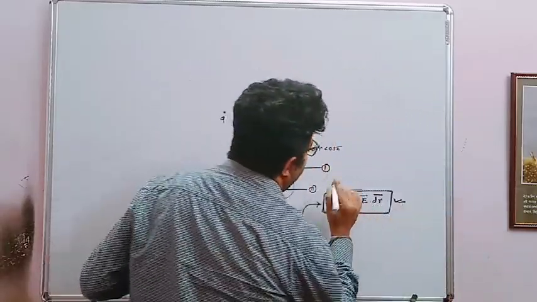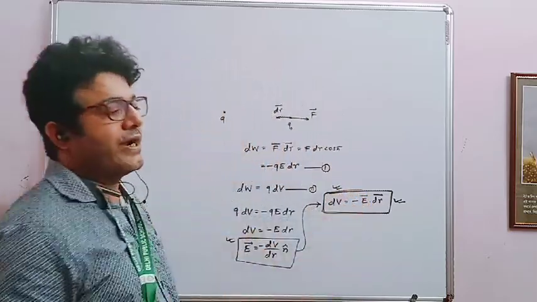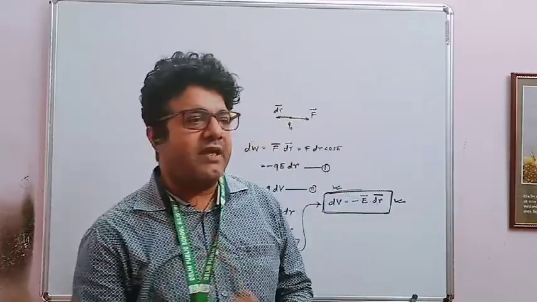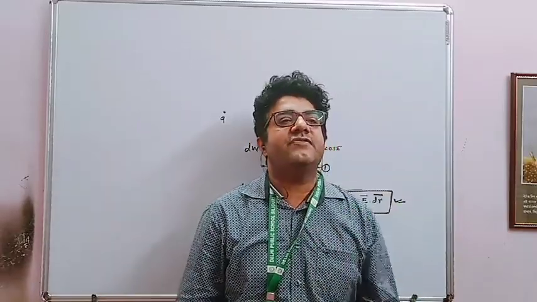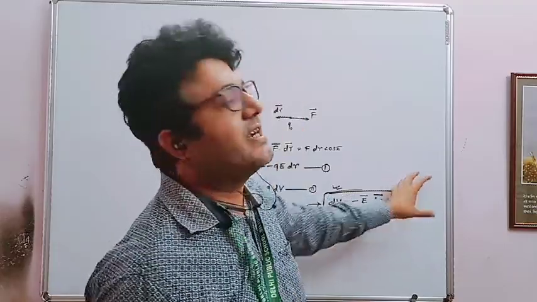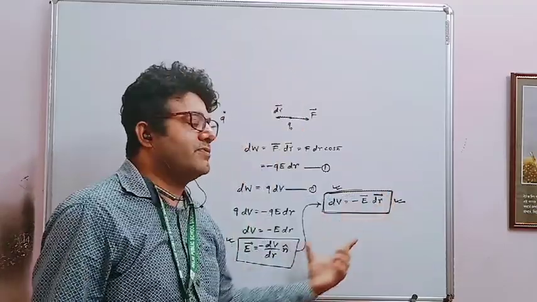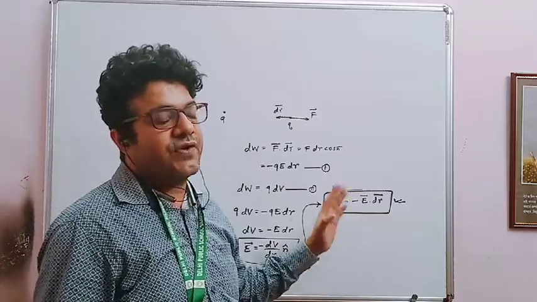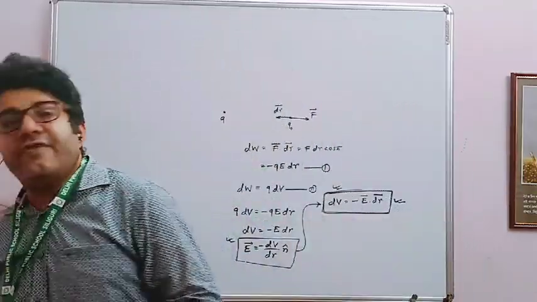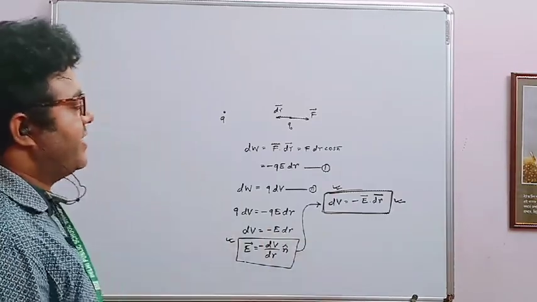But these two formulas are very important for board exams as well as entrance exams, and believe me, in every alternate year in entrance exams, even in IIT, they give one question from this topic. So this is very important for board exams as well as entrance exams.